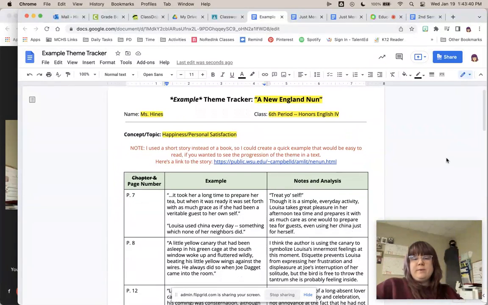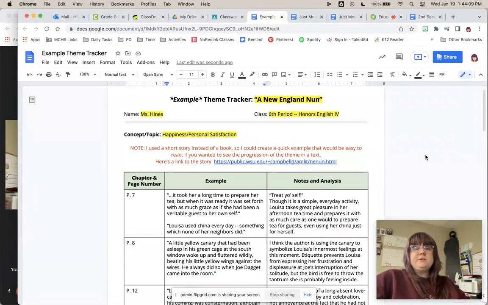So just a general summary about this story. This is a story about a woman named Louisa. It's set in the late 1800s, I believe. Fifteen years before the story begins, Louisa and a man named Joe became engaged when they were very young. Joe did not have any money. So in order to make his fortune, he went to Australia and just worked. It took him 15 years to make his fortune, so he was away in Australia for 15 years.